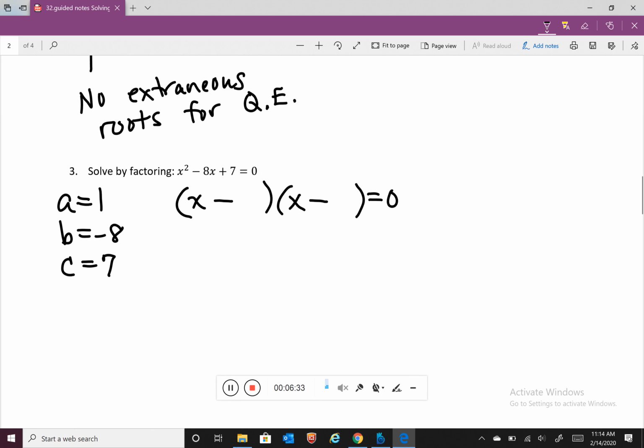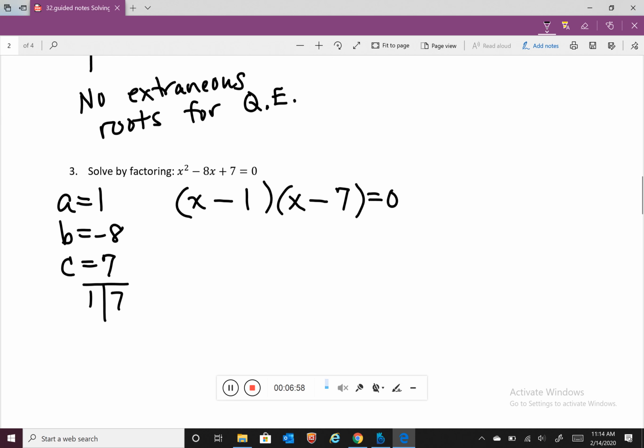That will produce a positive c, but a negative b. So factors of 7 are only 1 and 7. And notice minus 7x minus 1x does produce minus 8x.